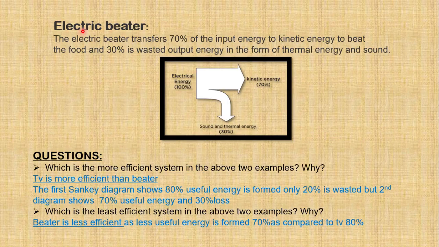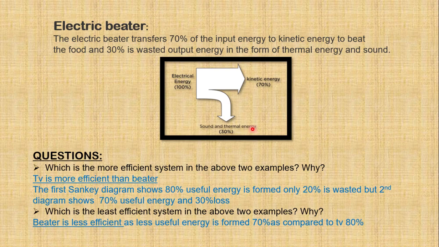In an electric beater, electrical energy is transferred into kinetic energy, about 70%, and 30% is lost in the form of sound and heat energy. So the 100%, we have taken the start from the arrow here, and then we have split it into two halves. 70% represents the output energy or the useful energy, that is the kinetic energy, while the remaining energy is lost in the form of sound and thermal energy.